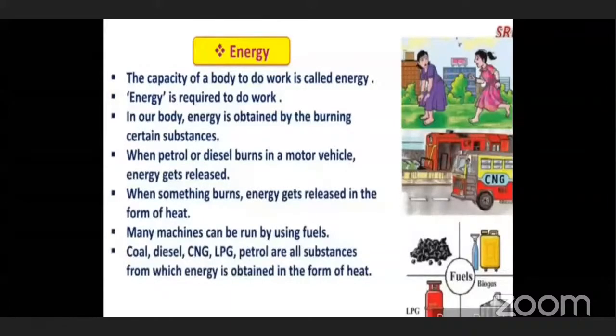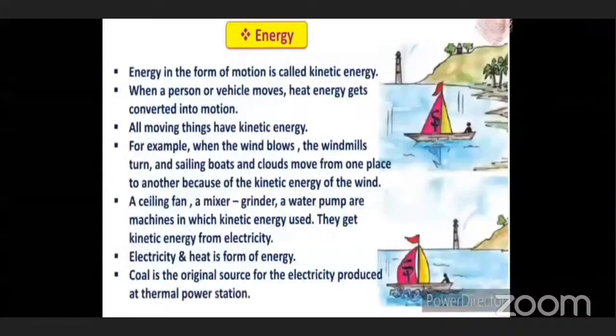Here they have given you the examples: coal, diesel, CNG, LPG gas, petrol are all substances from which energy is obtained in the form of heat. So when these substances are burning, they are giving heat. Here down also you can see the picture of coal, then kerosene, LPG gas, and CNG. Okay, understood, children? Yes, teacher. Teacher, in the middle, your voice is not coming.